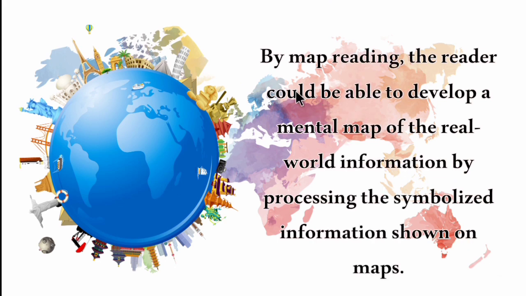By map reading, the reader is able to develop a mental map of real-world information by processing the symbolized information shown on maps. So by map reading, we can get a mental picture of a particular place from the signs or symbols provided on the map.